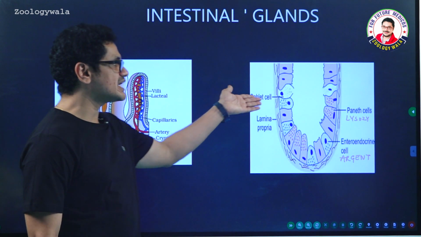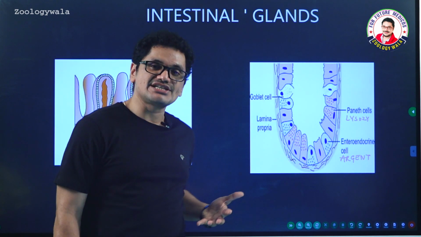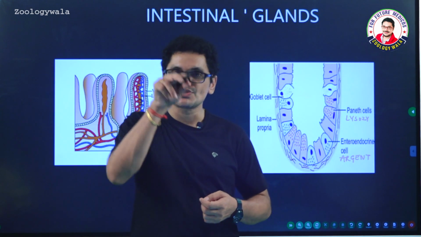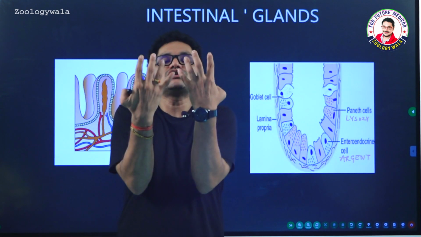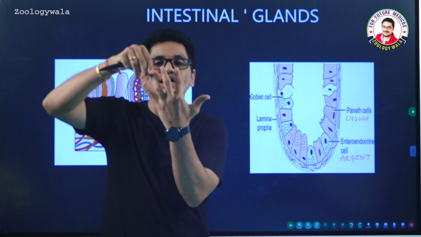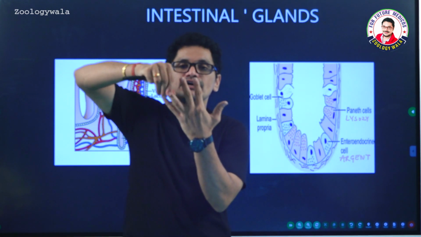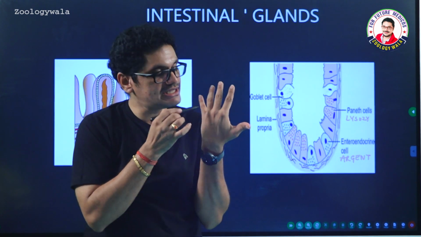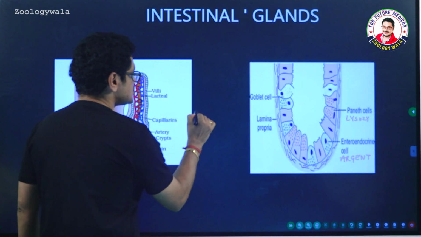If we observe where the intestinal glands are present: serosa, the outermost layer, then muscularis, submucosa, and mucosa, which shows foldings. These foldings are called villi, the finger-like projections. The base of the villi is called the crypts, the crypts of Lieberkühn.